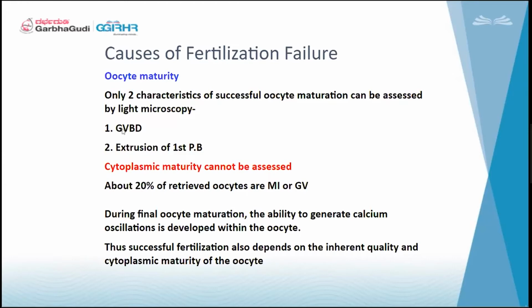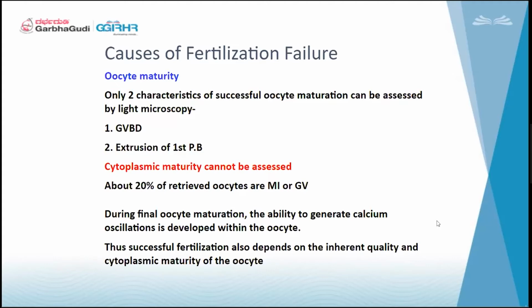Nuclear maturity is this GV, M1 stage, which we can see in the microscope and judge that they are matured. So what I mean to say is, whatever M2 oocyte we get also, we cannot determine whether they are cytoplasmically matured or not. We don't have a technique to find it out. Sometimes the nuclear maturity will be there, M2 oocytes are there, but cytoplasmic maturity will take further more time, or it must have completed earlier.